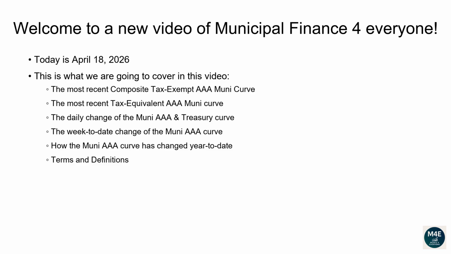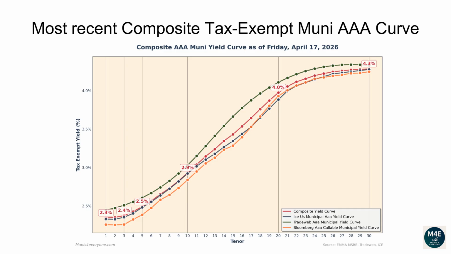Terms and definitions. Let's go over the most recent composite tax-exempt Muni AAA curve. The following composite tax-exempt yield curve is based off the most recent ICE, TradeWeb, Bloomberg yield curves that are available on the MSRB website, plus some proprietary extra adjustments, as of April 17, 2026.